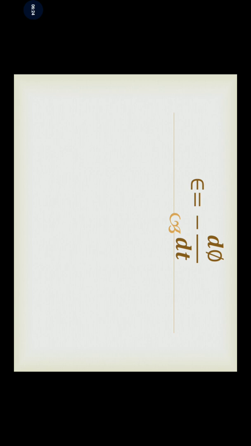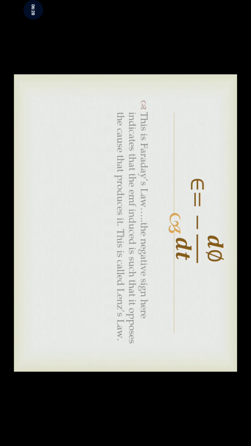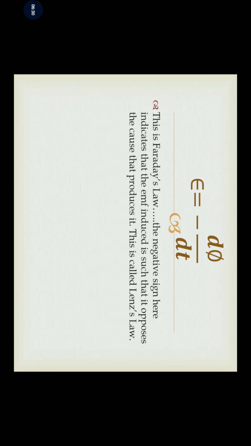Now, what does this minus sign indicate? This minus sign was later explained by another scientist, and that is called Lenz's law. The negative sign indicates that the induced EMF is such that it opposes the cause that produces it.